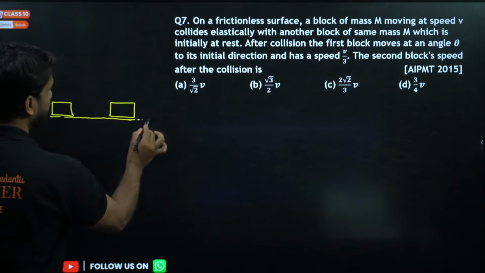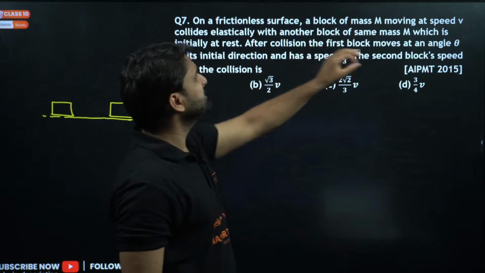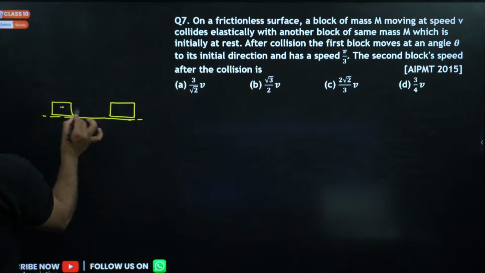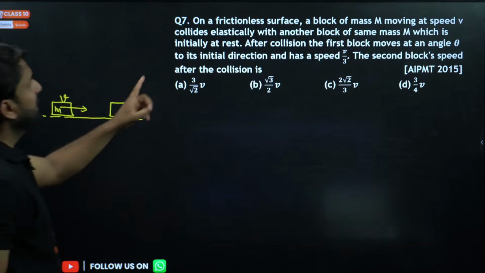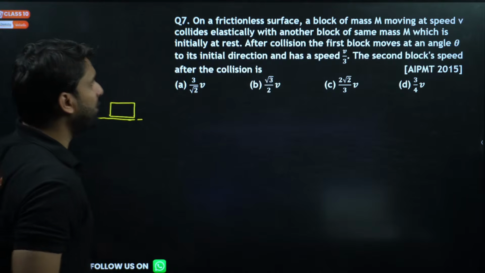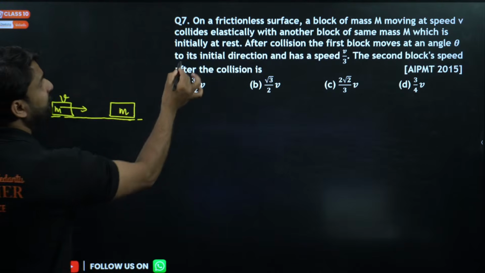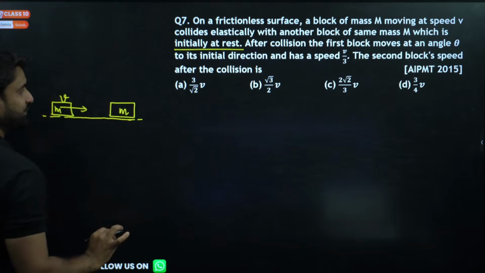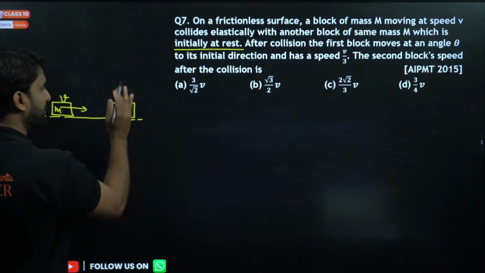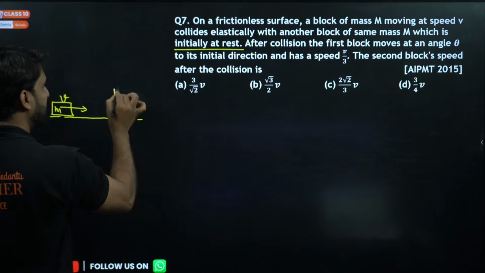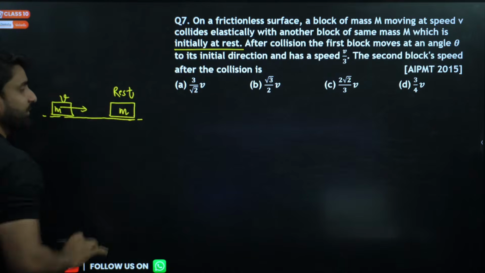A block of mass m is moving with speed v and collides elastically with another block of the same mass m, which was initially at rest. It means this object is at rest, so its velocity will be 0.